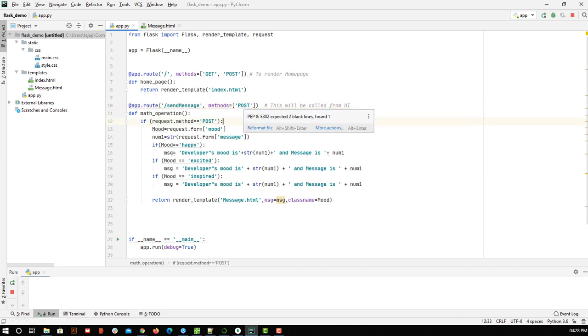But technically, the difference between get and post is if you are passing some information in the body. So here, when you are calling send message, I am expecting something, that is this form.